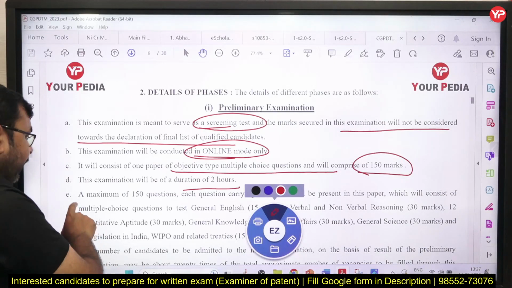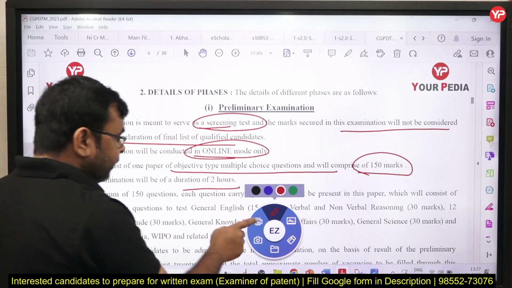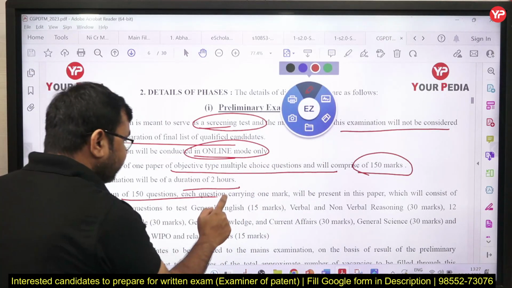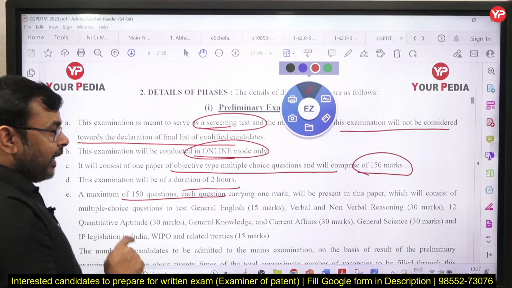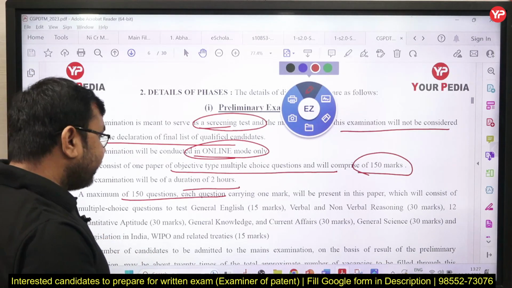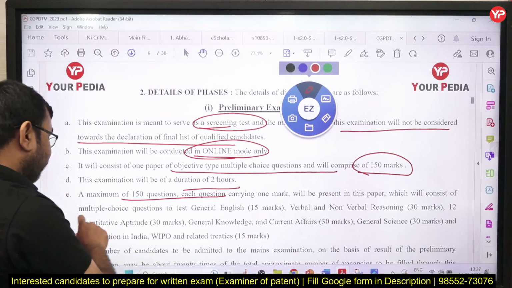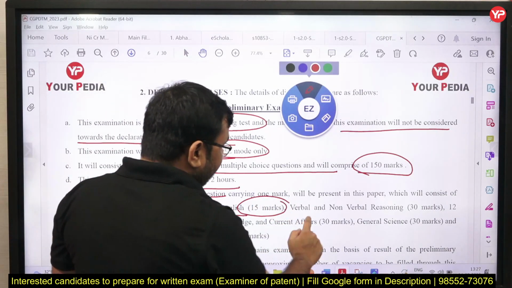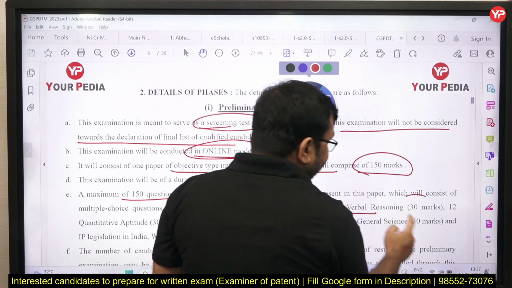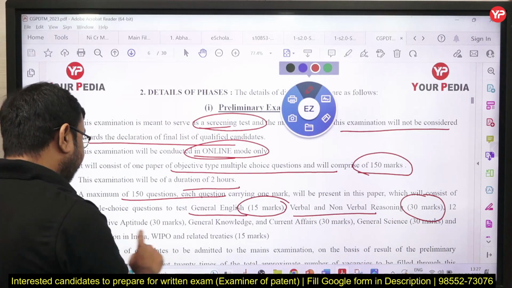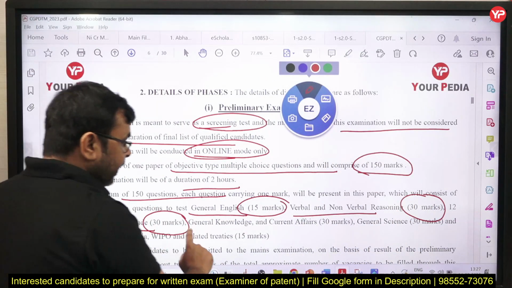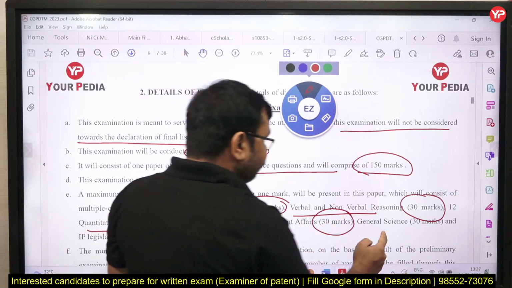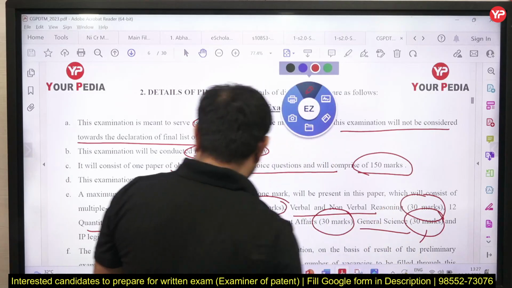The 150 questions include multiple choice questions of general English 15 questions, verbal and non-verbal reasoning 30 questions, quantitative aptitude 30 questions, general knowledge and current affairs 30 questions, and similarly general science 30 questions.